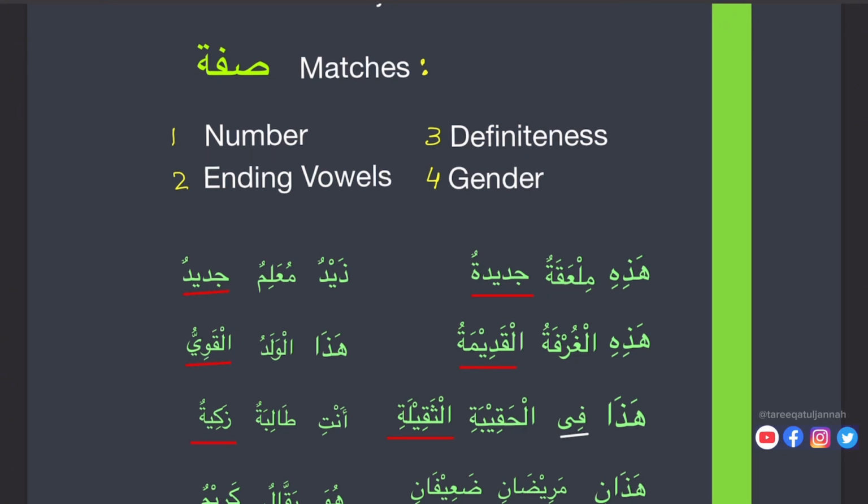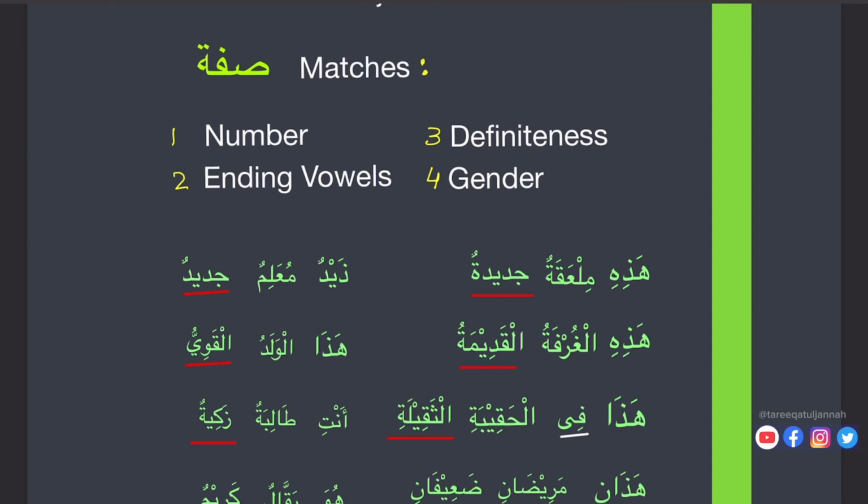The next thing we have to see is that it's feminine. We know when ta marbuta comes, that shows most of the time it's feminine. This is the sign of feminine. So hazihi mil'akatun jadidatun. This is a new spoon.